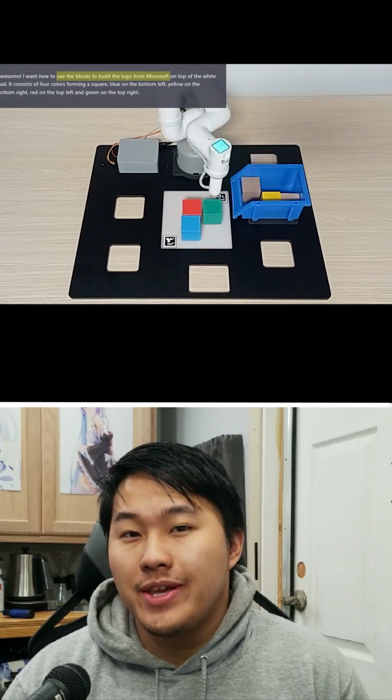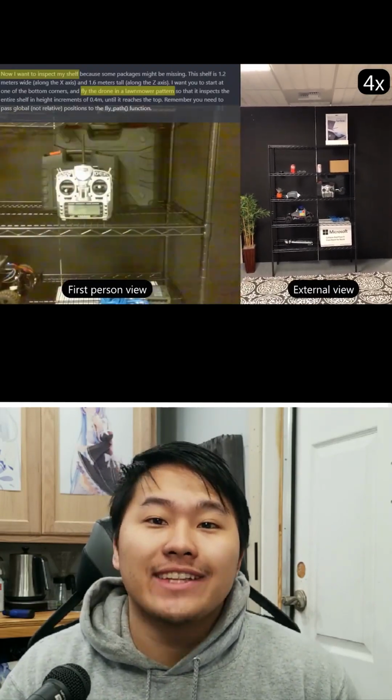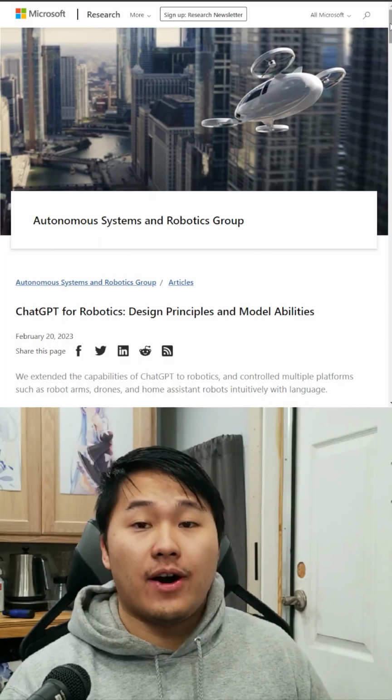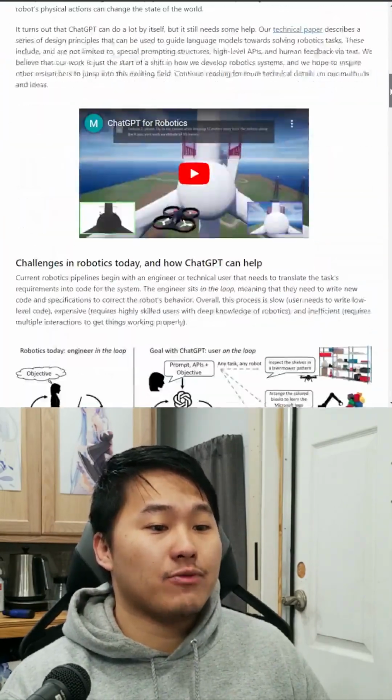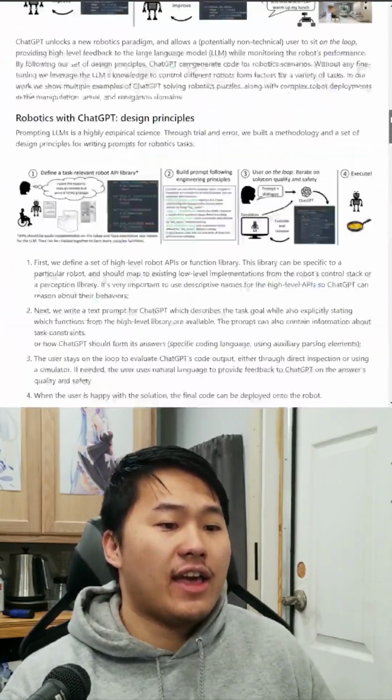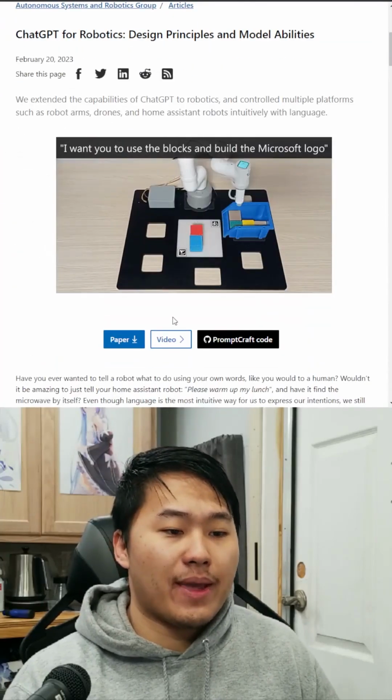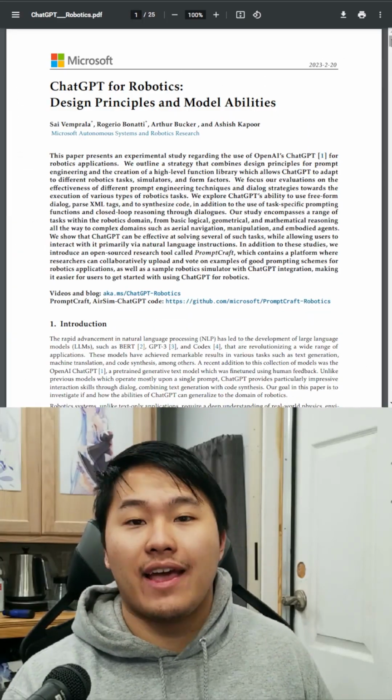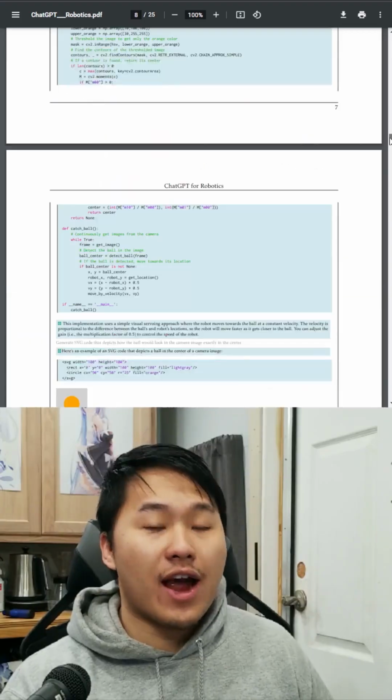Microsoft earlier this week released some research about using ChatGPT to control robotics. On the page here, you can see the entire write-up that they wrote for the research that they've done, and then you can also go to their YouTube page where you can see the videos of their results and even read their research or how they specifically did it.